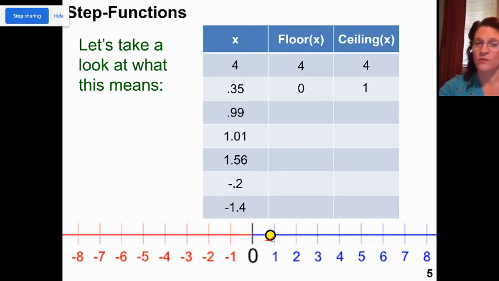0.99, the floor is still 0, and the ceiling is still 1. So I'm taking wherever I am. Floor, I'm moving to the closest whole number to the left. Ceiling, I'm moving to the closest whole number to the right.